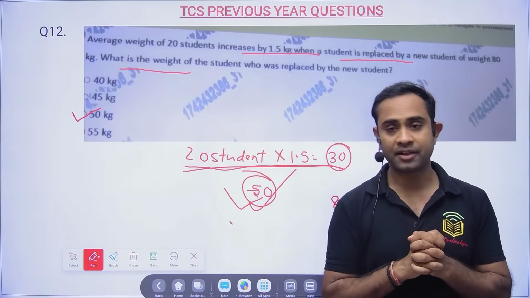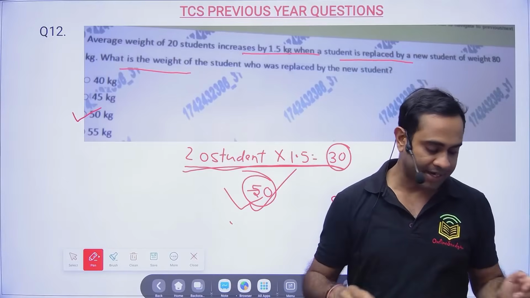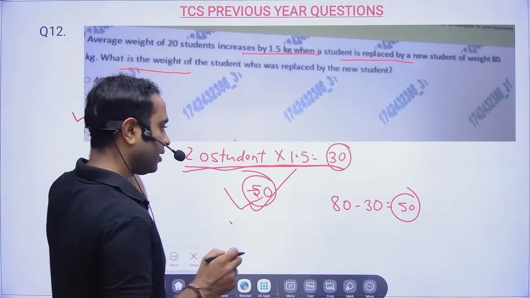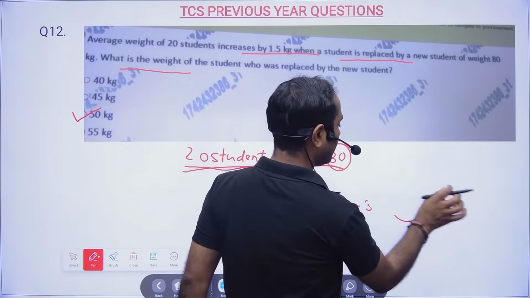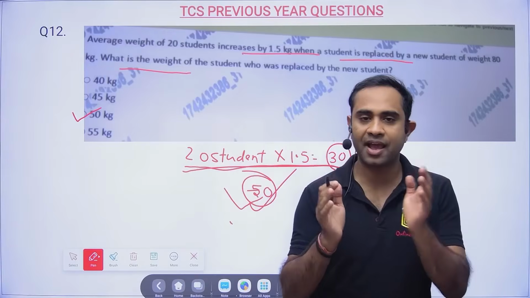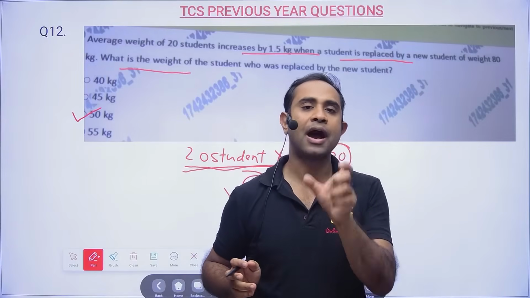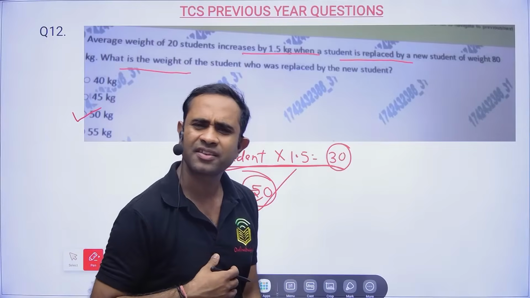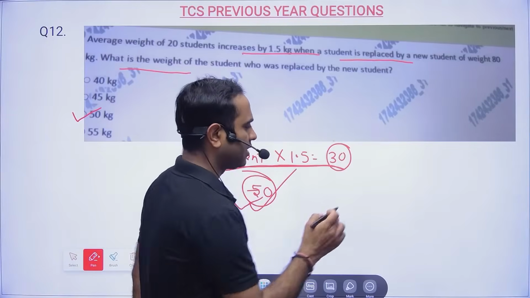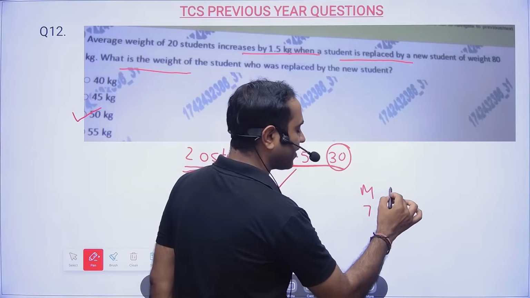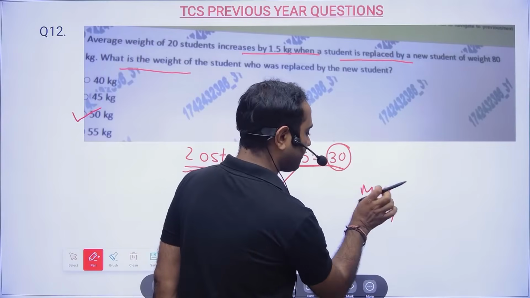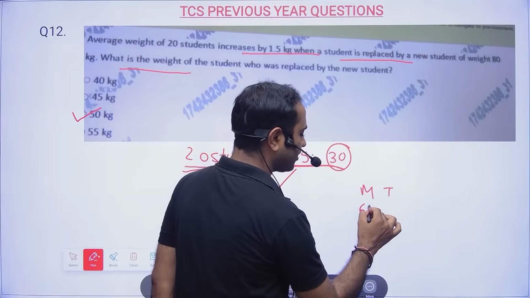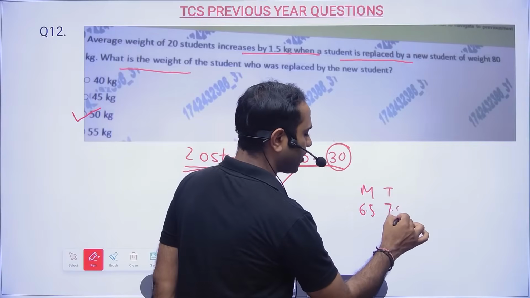So how 20 into 1.5? See, if I ask you on an average how many hours you sleep per day, you will say, sir, 7 hours or 8 hours. It's not that daily you are sleeping for 7 hours, right? Sometimes 6.5, sometimes 7.5, like this.